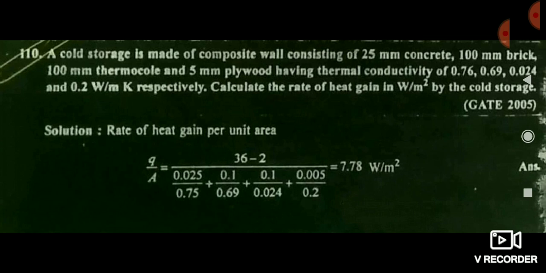That is, Q by A is equal to delta T, 36 minus 2, divided by R1. Friends, all of you know that R1 is equal to delta X divided by KA, and here we don't have to consider area because it is asking about heat transfer per unit area, so we neglect the area A, so delta X divided by K. Similarly for R2, delta X2 divided by K2, R3, delta X3 divided by K3, and so on, whatever value is given, you can get the answer 7.78.